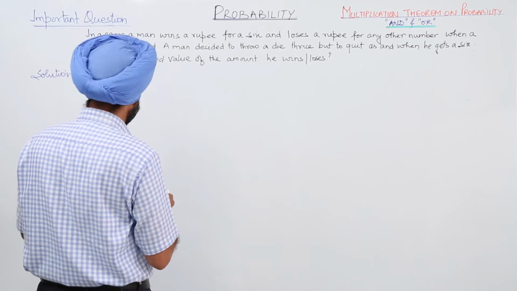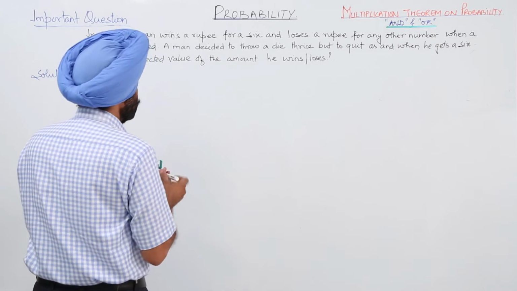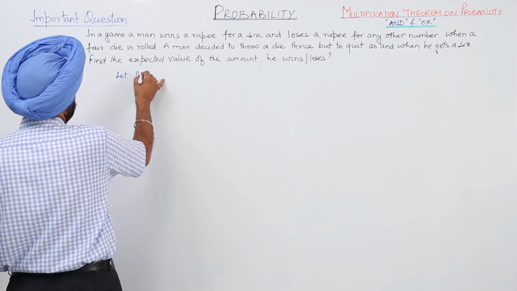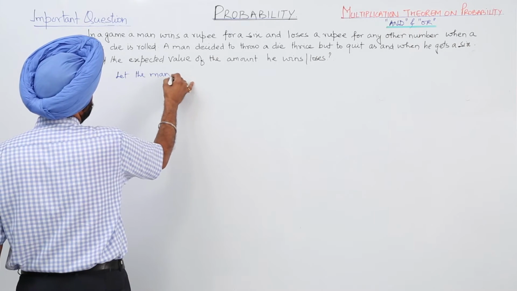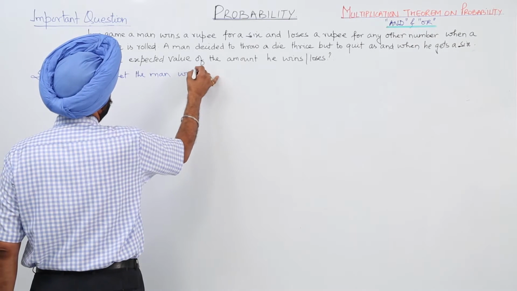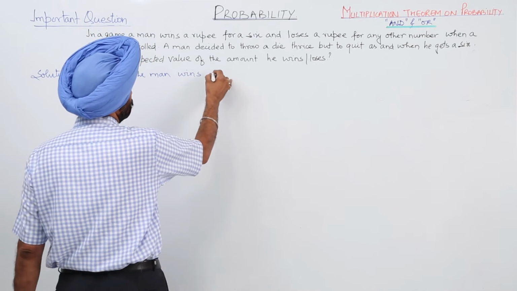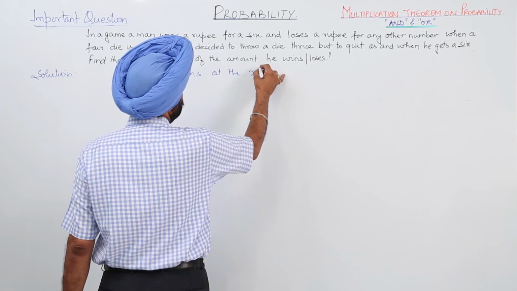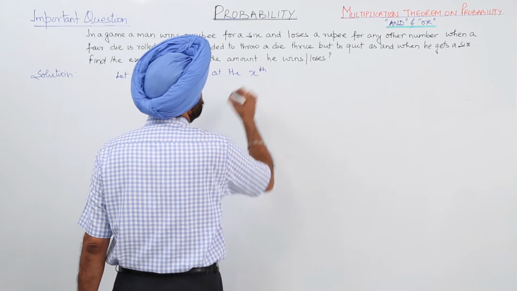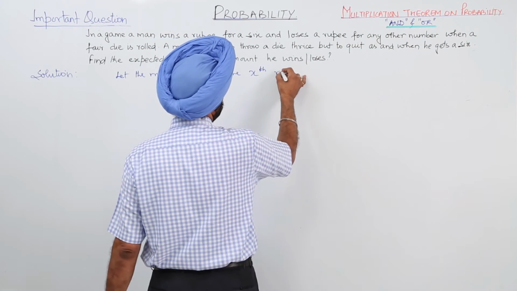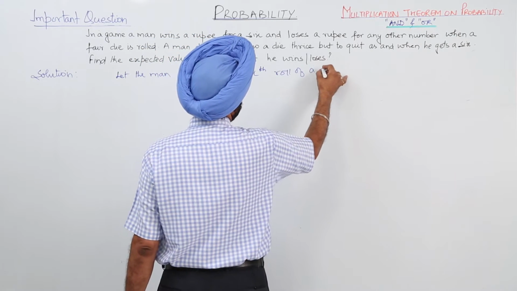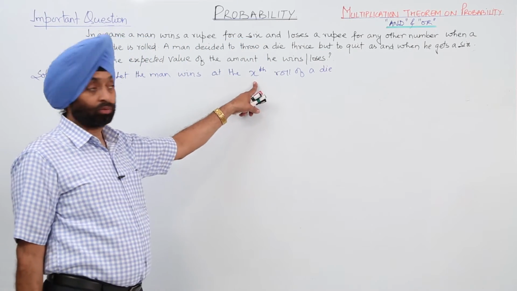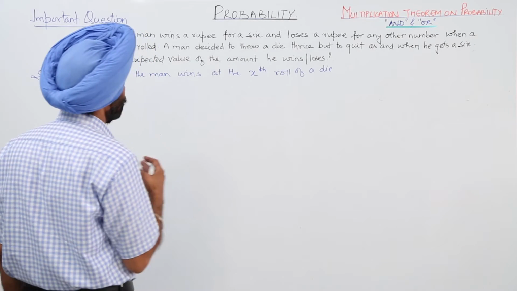Now, let the man win at the xth roll of a die. Xth roll means in any of the rolls.